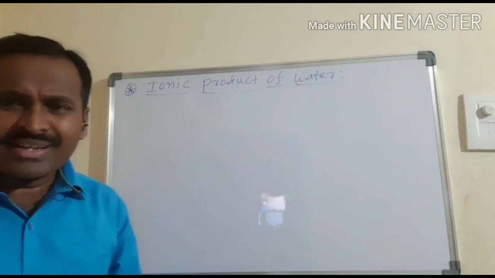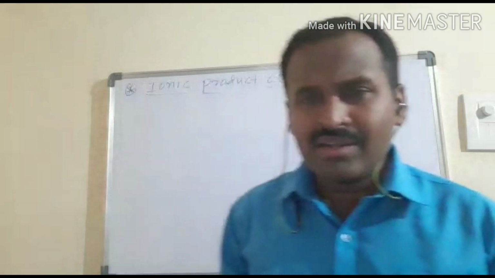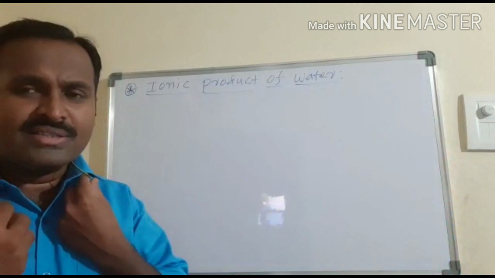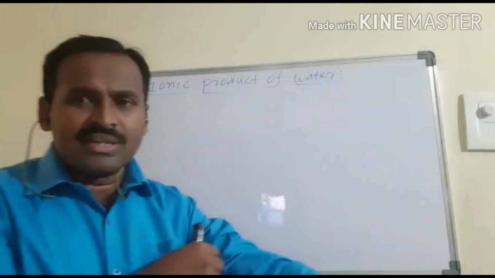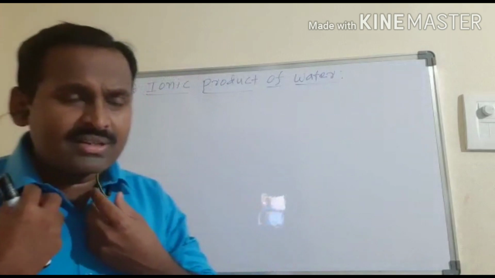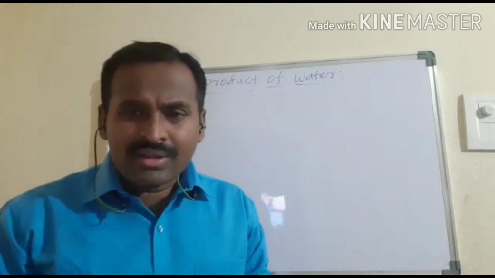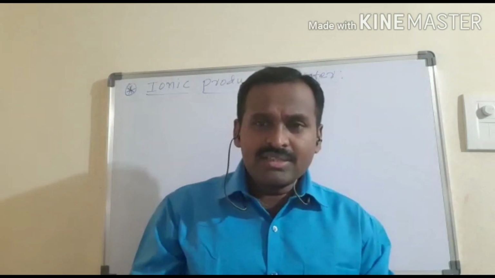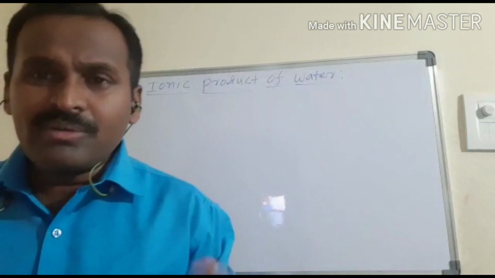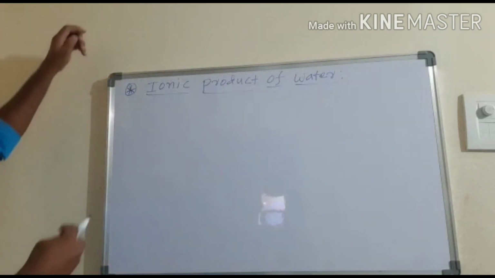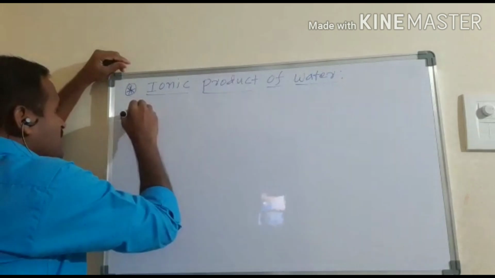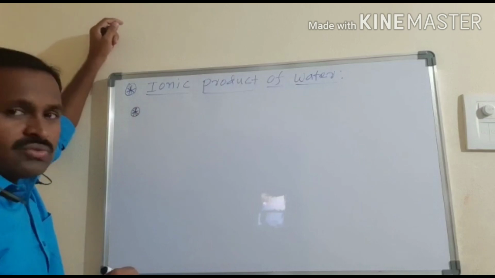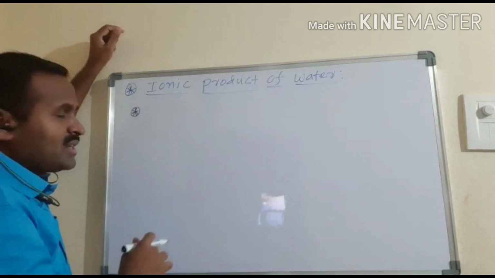pure water is a bad conductor of heat and electricity, and even then it can ionize to a small extent, and it produces H plus and OH minus ions. This H plus ion is a bare ion, and we can say that it always exists combined with another water molecule to form H3O plus ions, right? So I can write here that there exists an equilibrium between the H2O molecule and the dissociated ions.